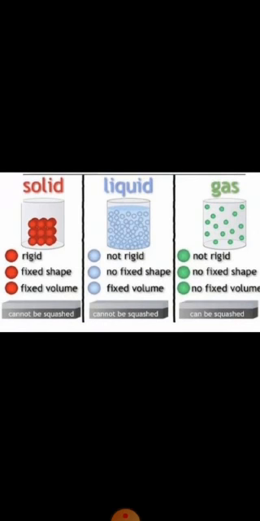Why can they not be compressed? Because they do not have a proper space between them. The particles of the solids are tightly packed. They do not have space between them, and they do not move freely from place to place. They do not have space. That's why they do not move freely from place to place, and they have less energy than liquid and gaseous particles. The second state of matter is liquid.